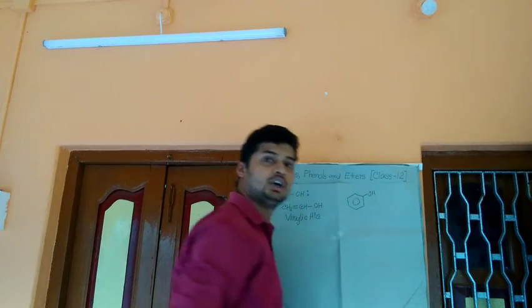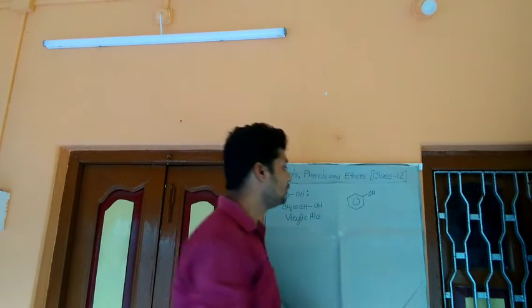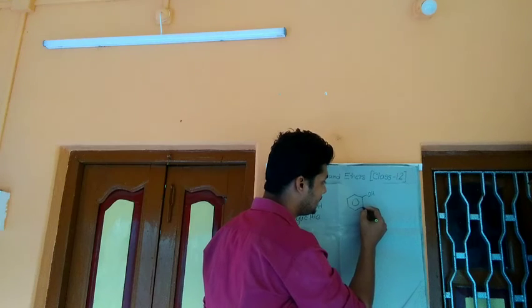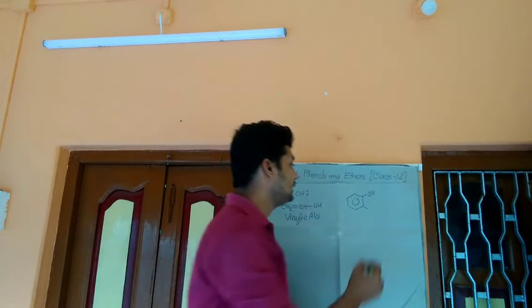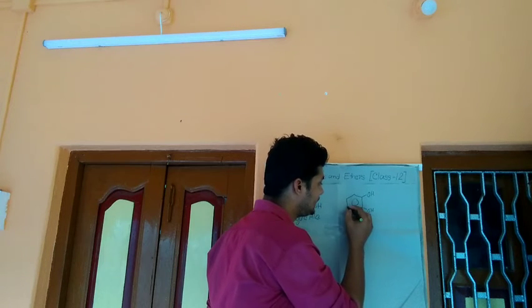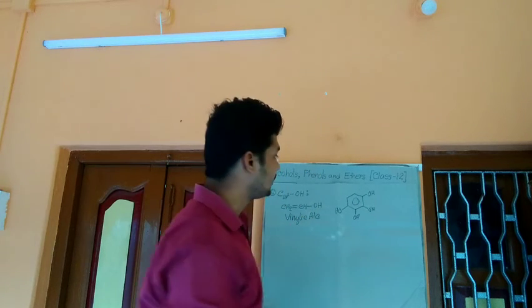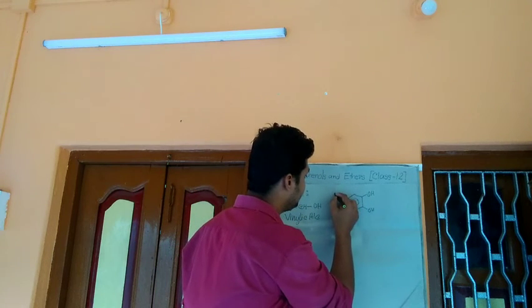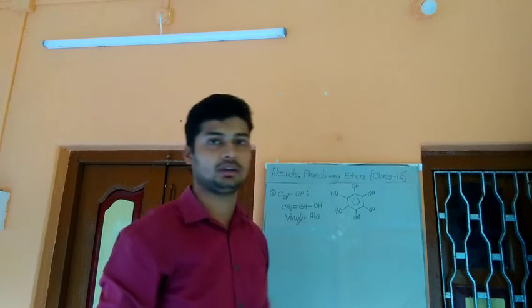So this is monohydric alcohol. This is dihydric alcohol. This is trihydric alcohol. This is tetrahydric alcohol. This is pentahydric alcohol. This is hexahydric alcohol.